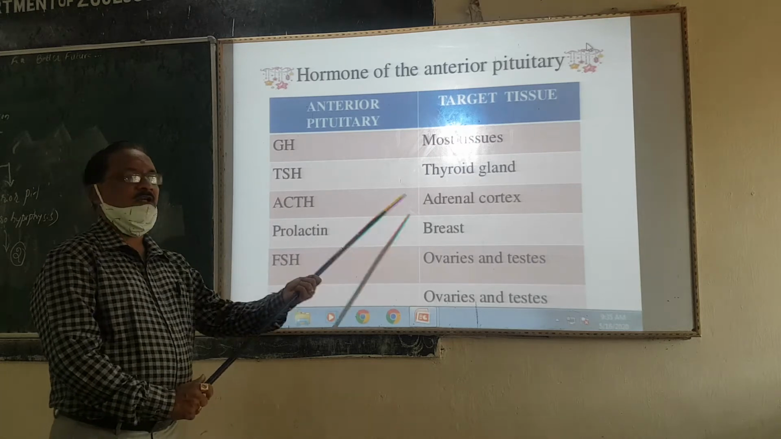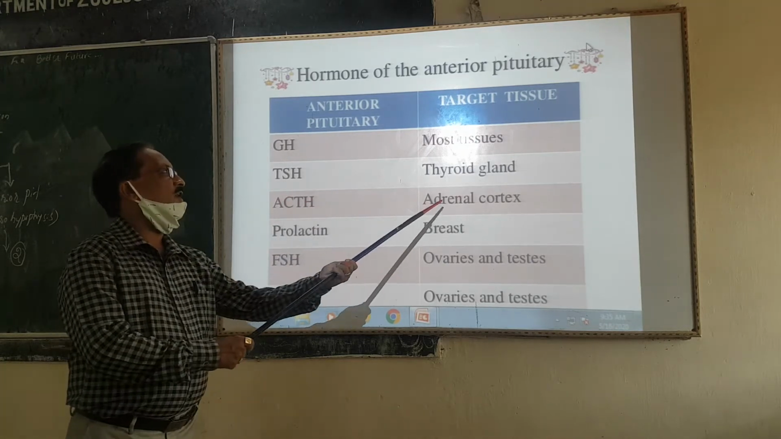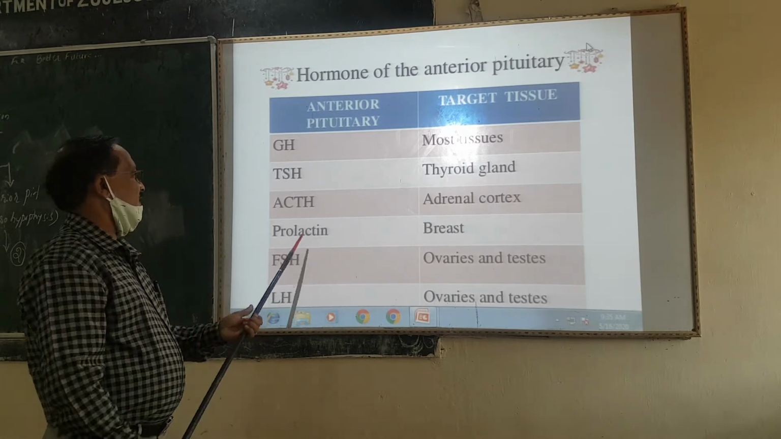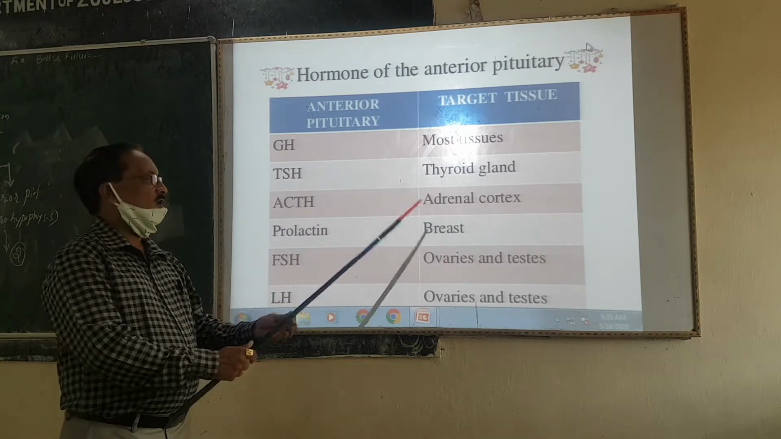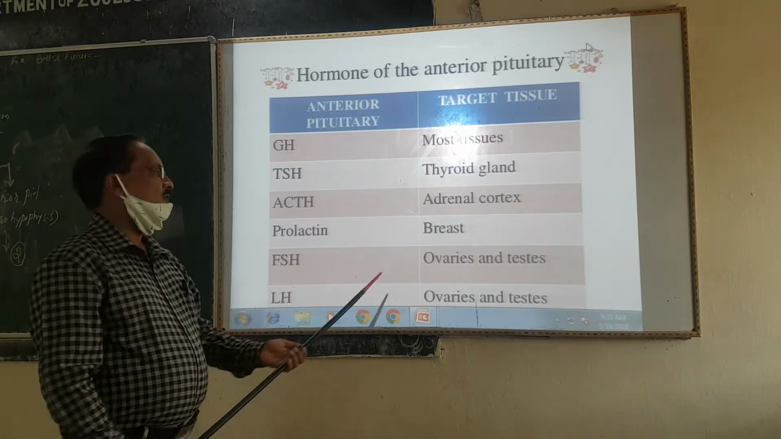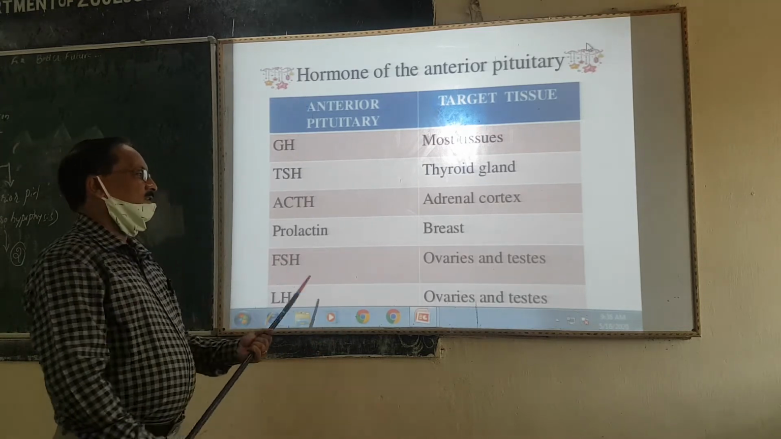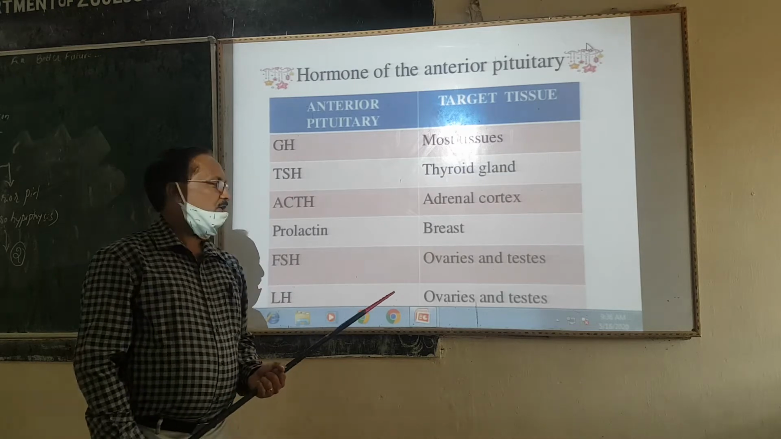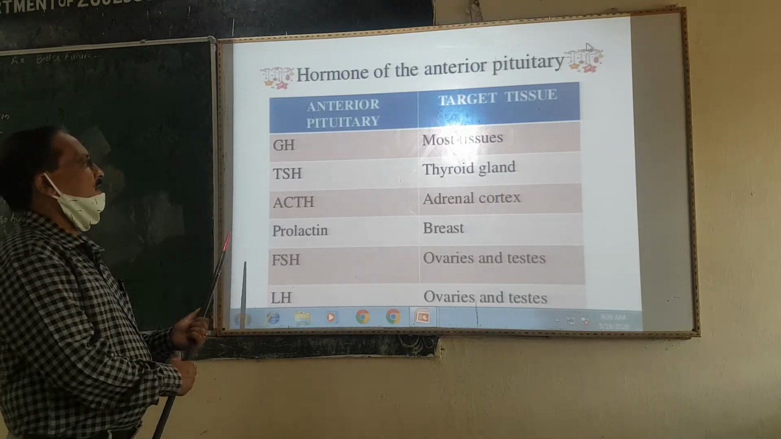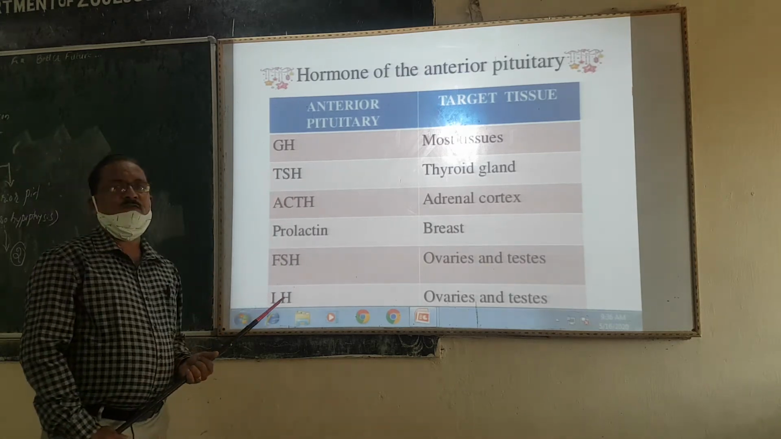ACTH, the adrenocorticotrophic hormone, has the adrenal cortex as its target gland. Prolactin targets the breast or mammary gland. FSH, the follicle stimulating hormone, targets the ovaries and testes, and luteinizing hormone also targets the ovaries and testes. One by one, let us see the main important functions.